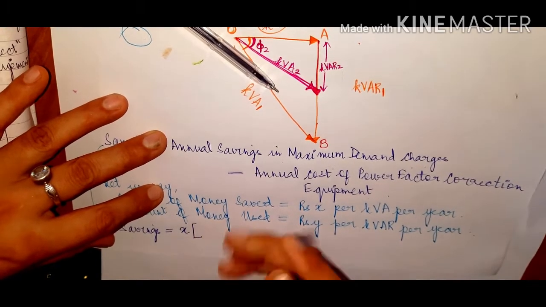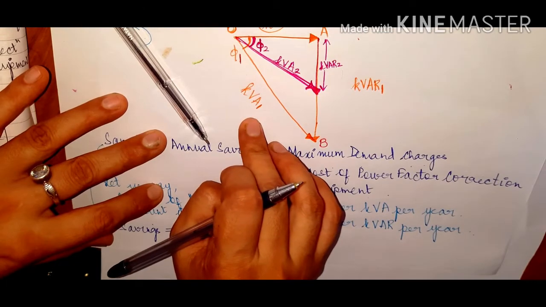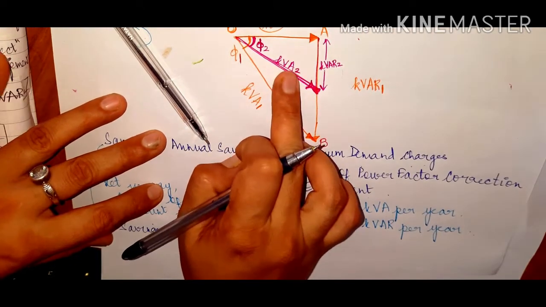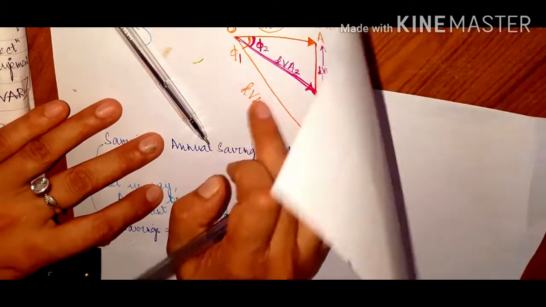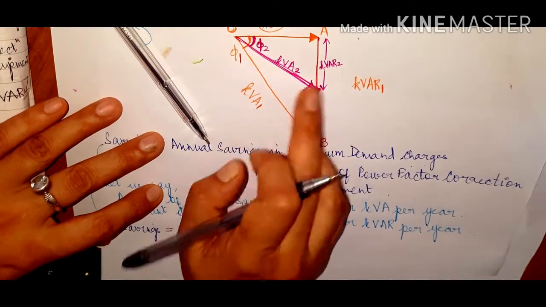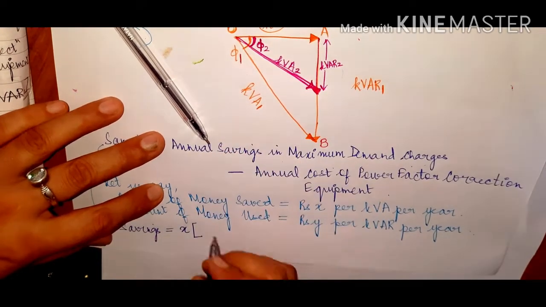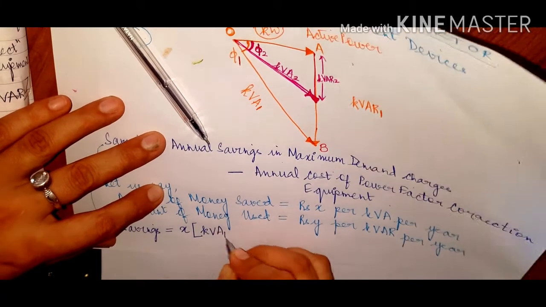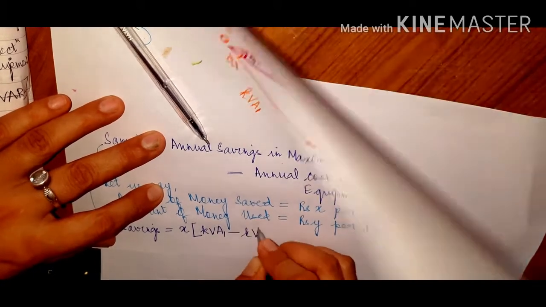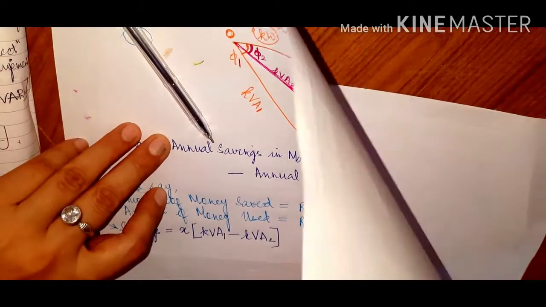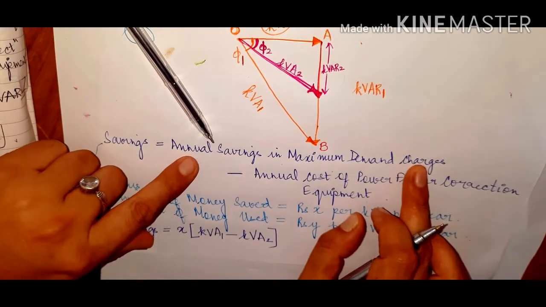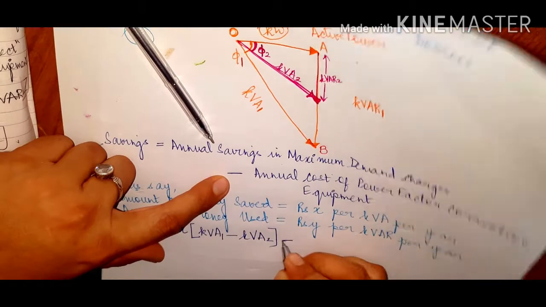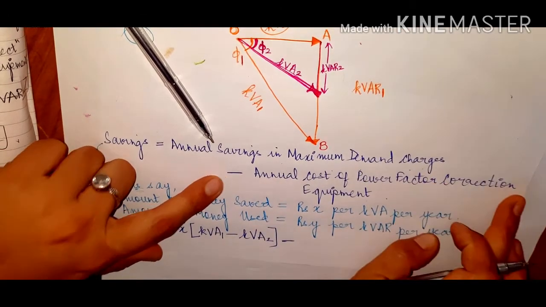Now as you all know, earlier the kVA was kVA 1, the new kVA is kVA 2. So definitely its value has been reduced. So we can write over here X multiplied by earlier kVA, kVA 1, minus new kVA, kVA 2. Now in this particular formula, then comes a minus sign, minus annual cost of power factor correction equipment.